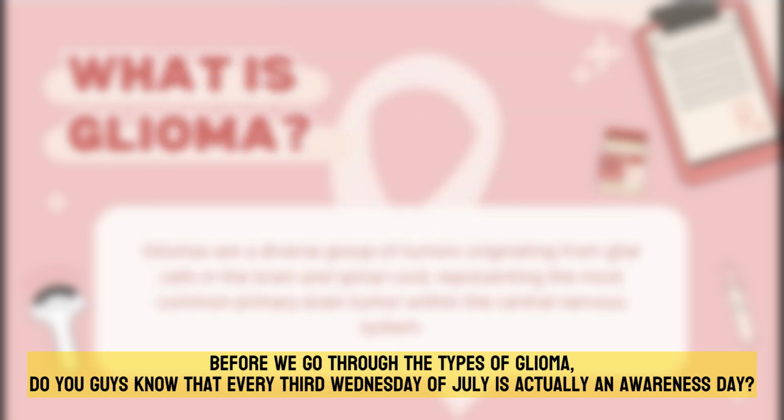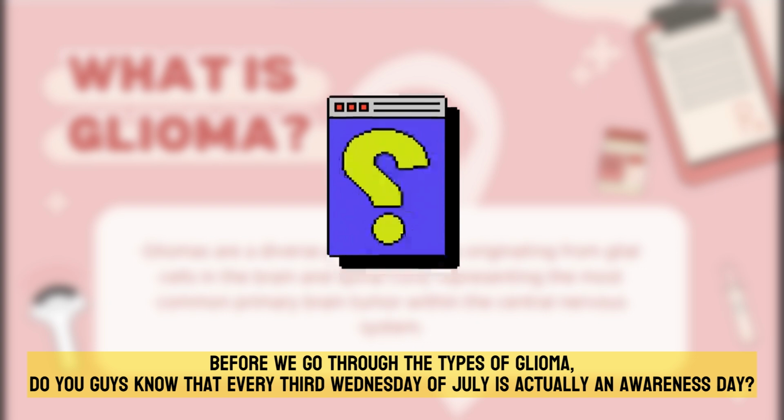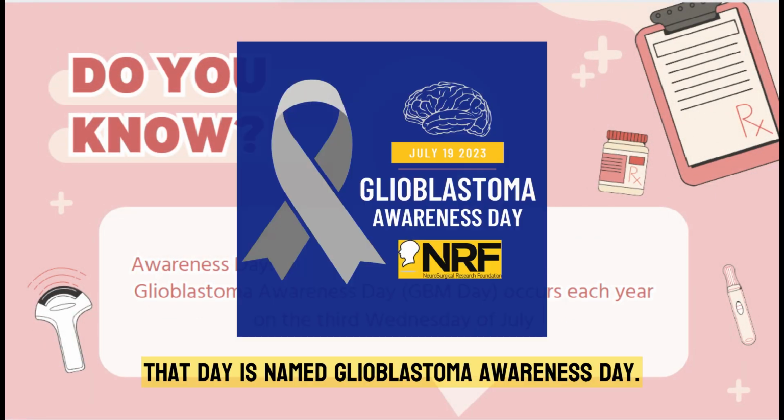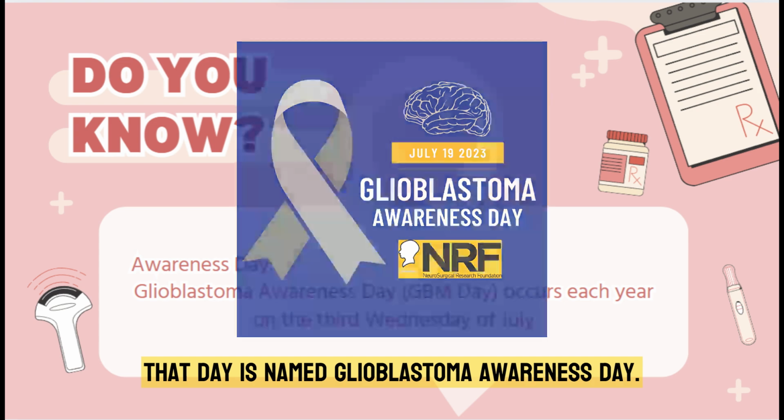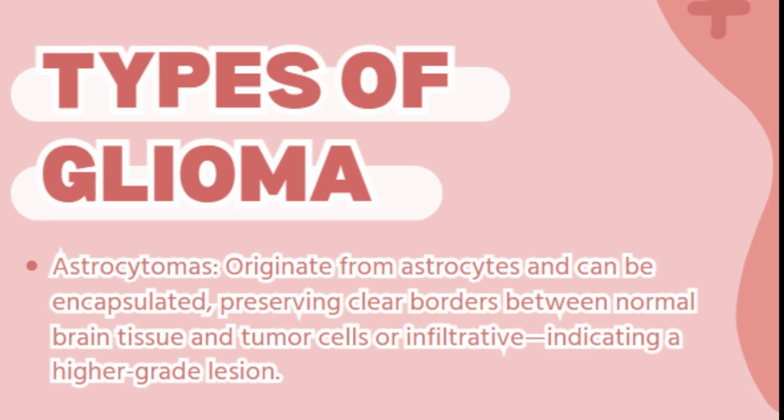Before we go through the types of glioma, do you know that every third Wednesday of July is an awareness day? That day is named Glioblastoma Awareness Day. So next, there are three types of gliomas, which are astrocytomas, oligodendrogliomas, and ependymomas. Astrocytomas originate from astrocytes and can be encapsulated, preserving clear borders between normal brain tissue and tumor cells, or infiltrative, indicating a higher grade lesion.